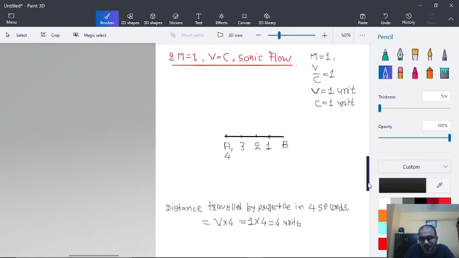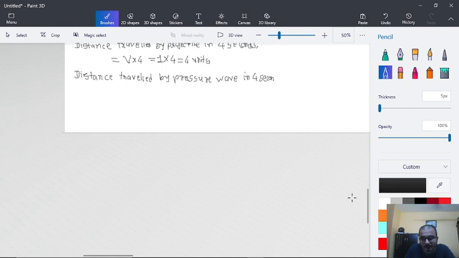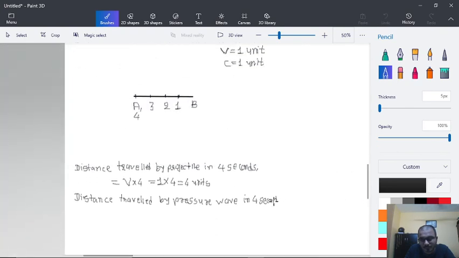Similarly, the distance traveled by the pressure wave in 4 seconds is equal to c into 4.